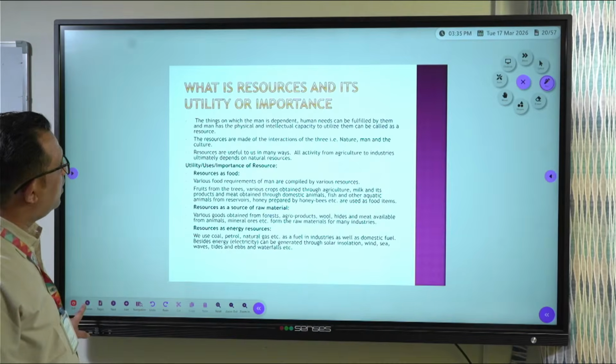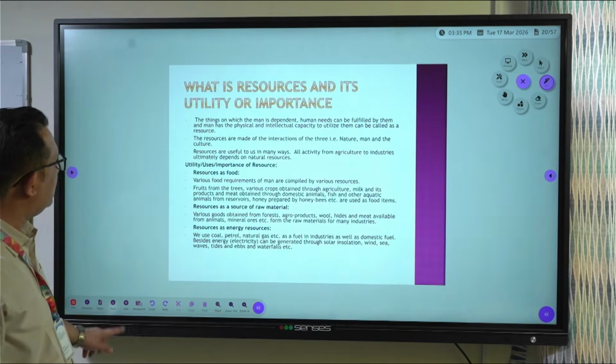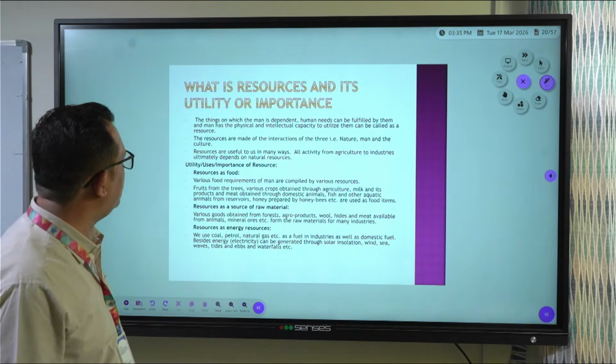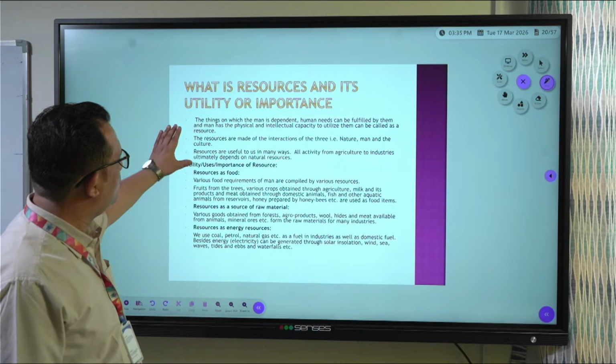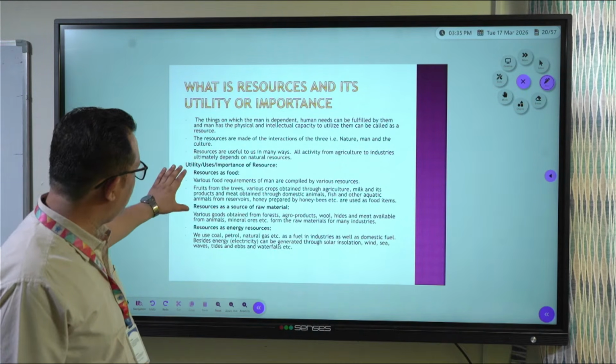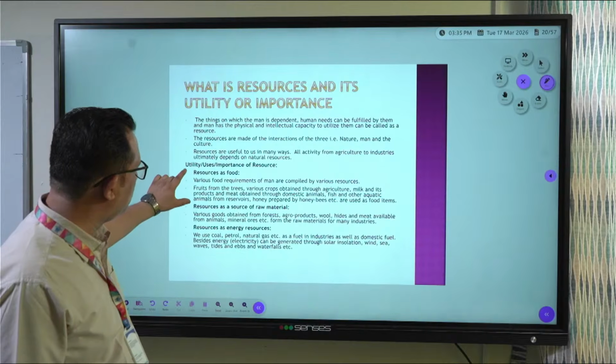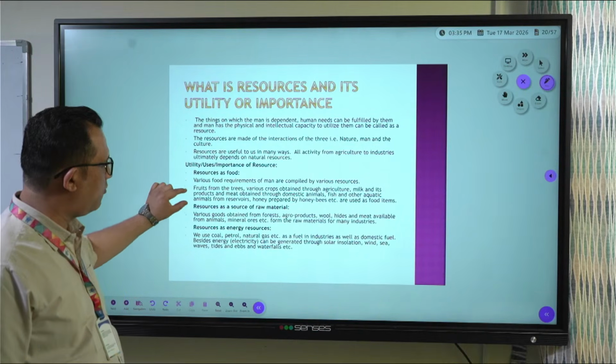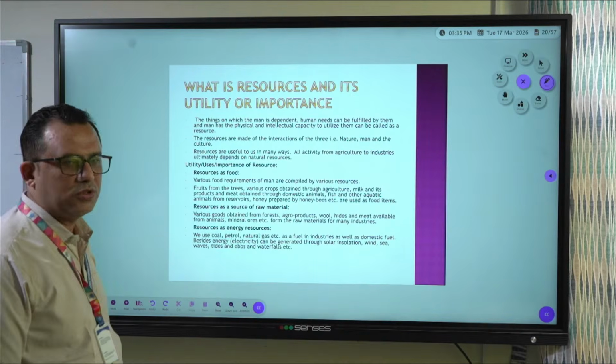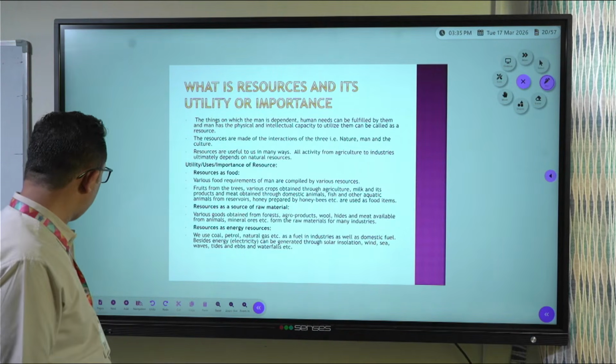Okay, and then yeah, there was one question also: what is resource and utility and importance of resource? So the meaning of resource and utility, importance of resource includes resources as food, resources as a source of raw material, resources as energy resources. This screenshot also you can take.